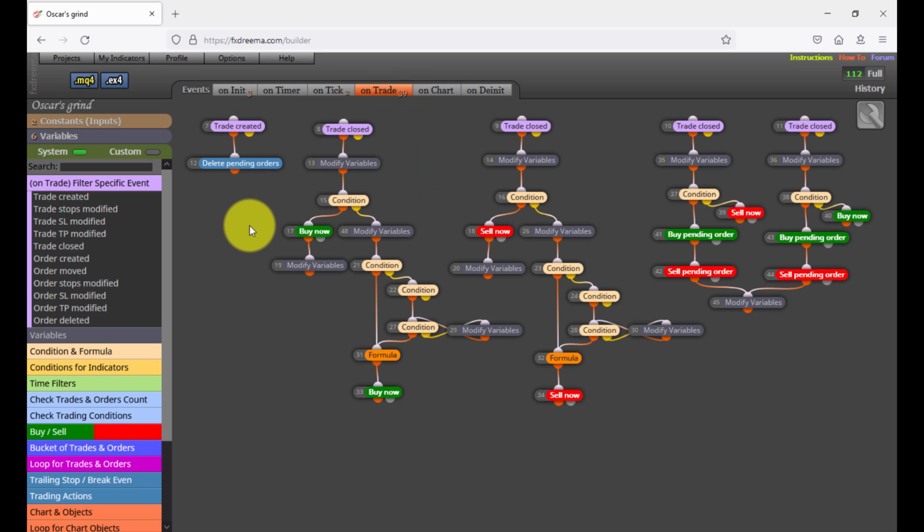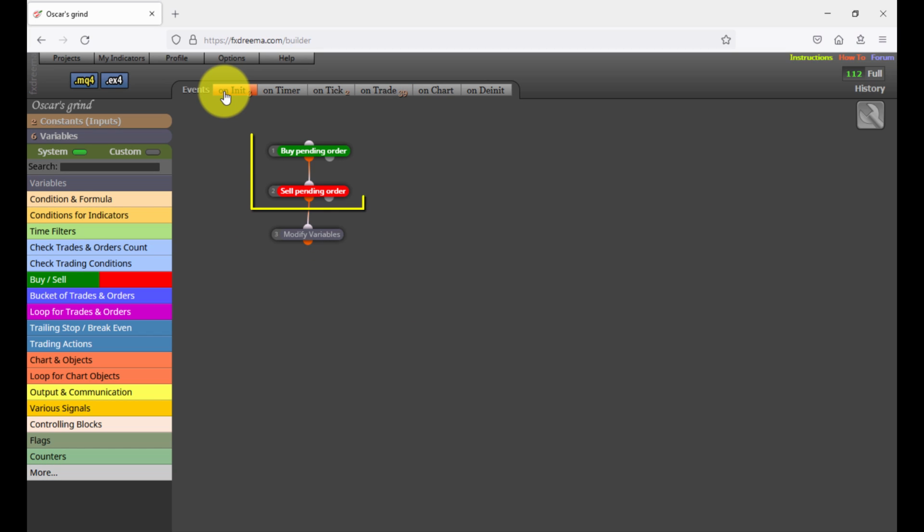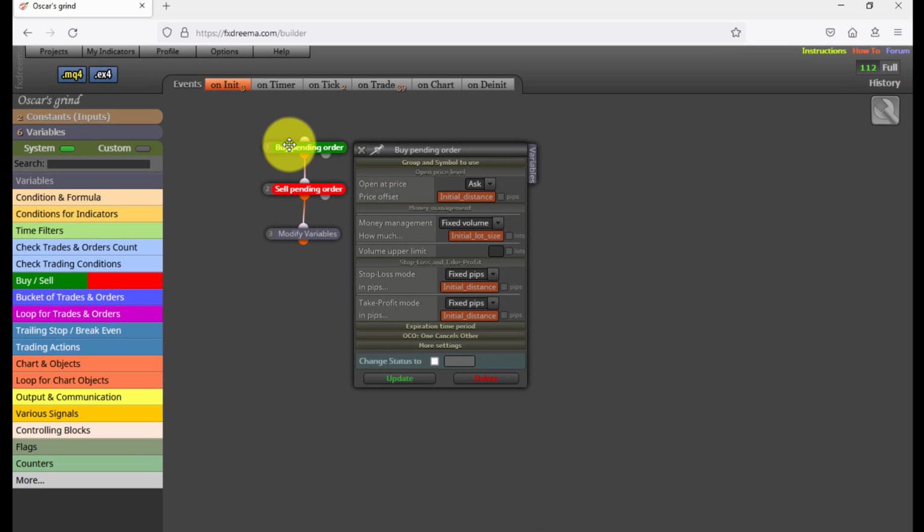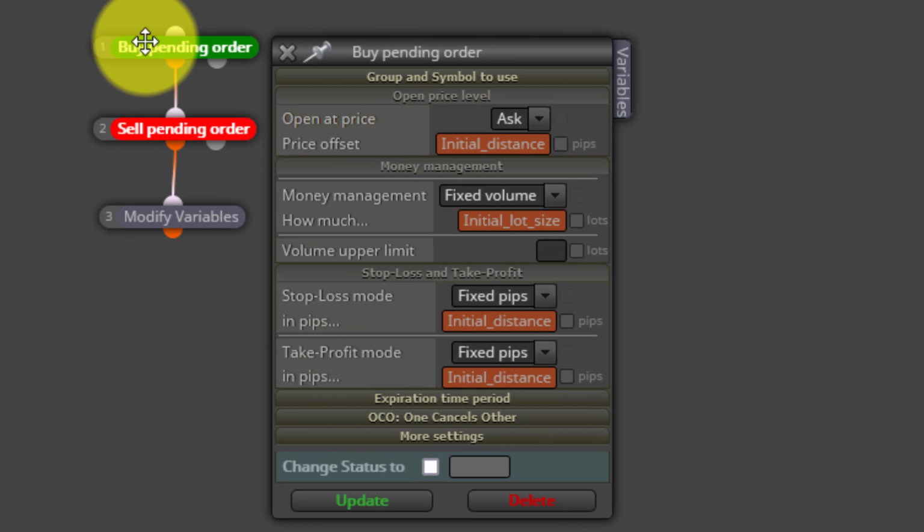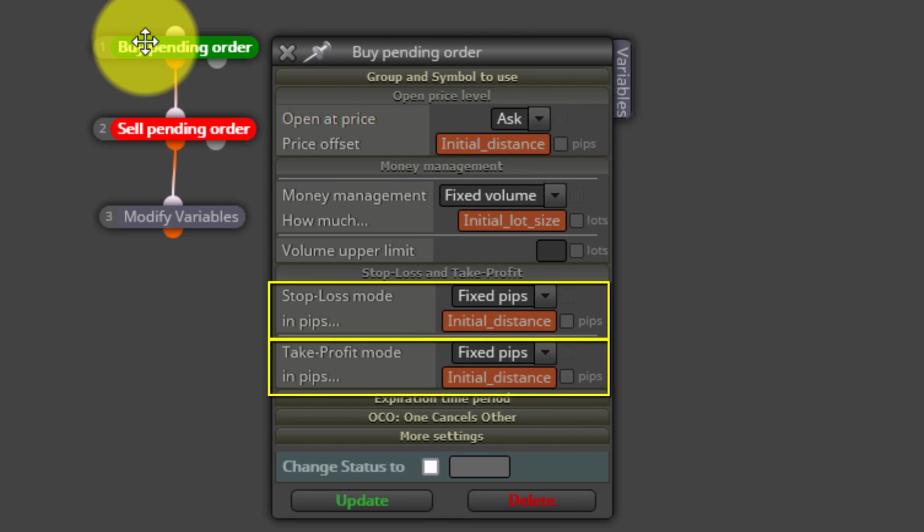The strategy implemented in this version of the Oscar's Grind is the following. The first time the EA is running on the chart, a buy and a sell pending order are programmed at the selected distance in pips specified on the initial distance constant. That distance will be calculated above and below the current price. As soon as either of them is activated, the other one will be immediately deleted and the cycle begins. All trades will have the same distance in pips for stop loss and take profit, and from that moment onwards, a martingale-style course of action takes place.